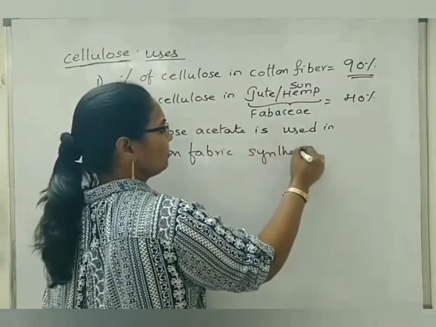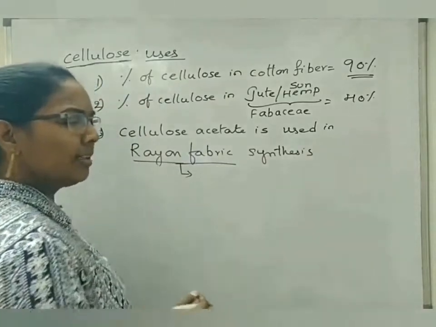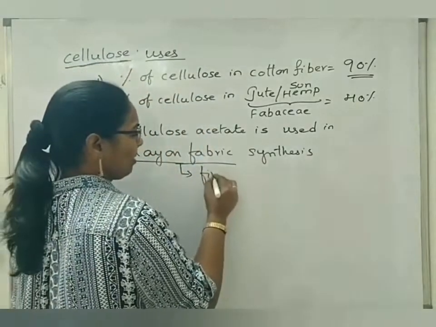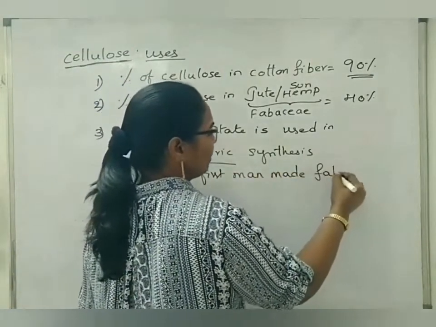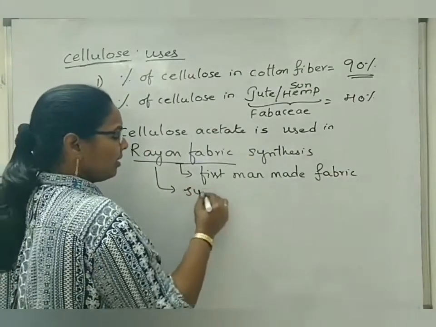Rayon fabric is considered the first man-made artificial fabric. It is also considered a synthetic fabric.